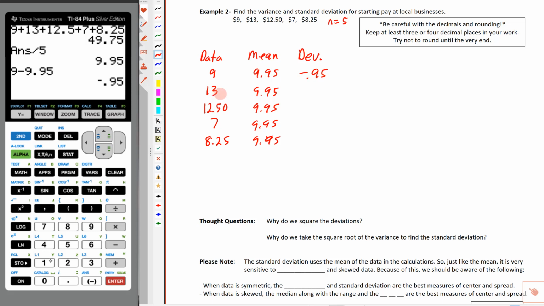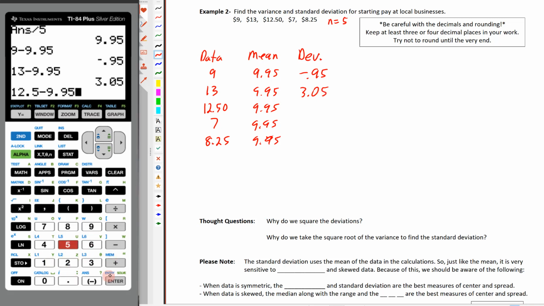This one's bigger than the mean, so when we do 13 minus 9.95, and again, you might be tempted to do a little bit of arithmetic in your head, but resist that, because if you make one tiny mistake, and I've done it before, you end up having to go all the way back and finding where your mistake was. So we're going to do 12.50 minus 9.95. We get 2.55. And again, make sure that you're double checking as you're going through here that you've typed the right thing in and you've got the right thing out.